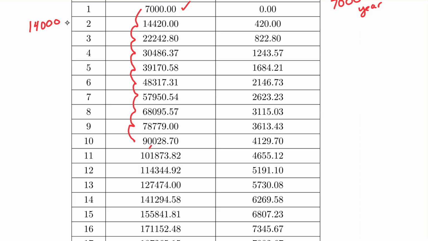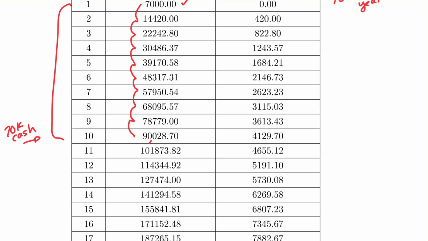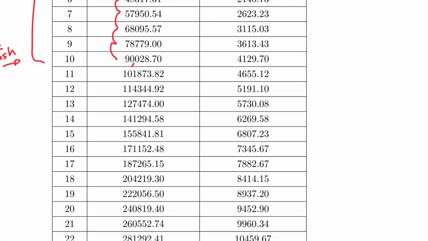Keep in mind, after 10 years, if you did 7,000 a year, we've only put in 70,000 in cash by year 10, but it's now 90,000. We've experienced 20,000 of growth if we get the expected interest of 7%. Let's see how the growth continues. After 20 years, so let's see, what is 20 times 7,000?